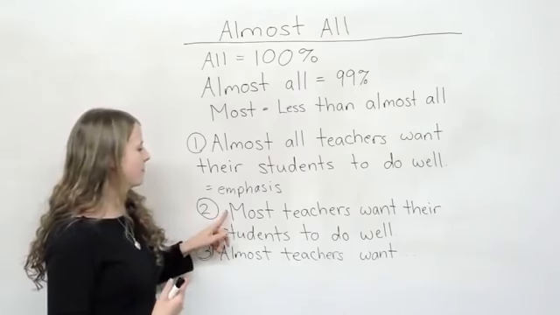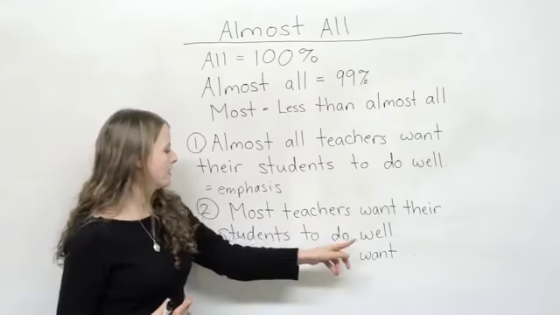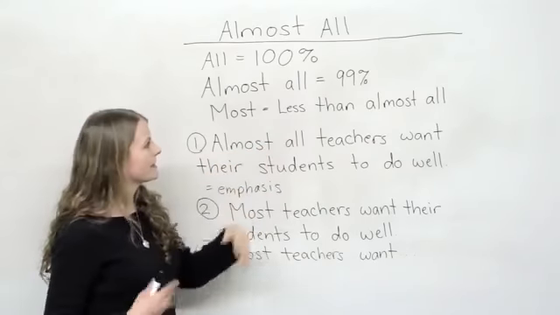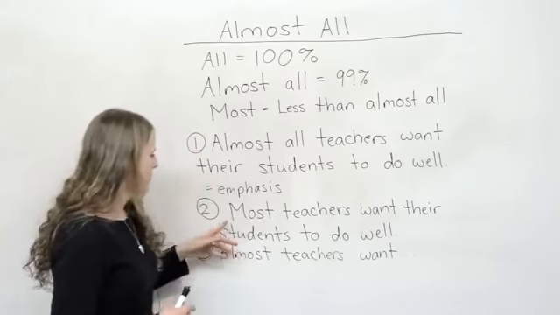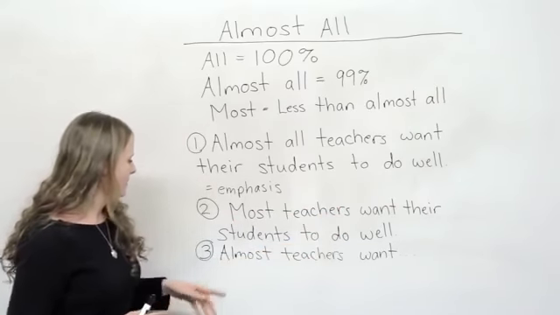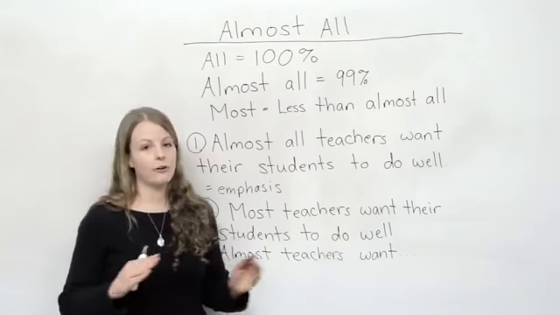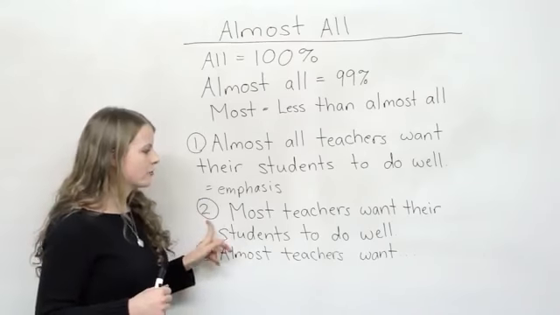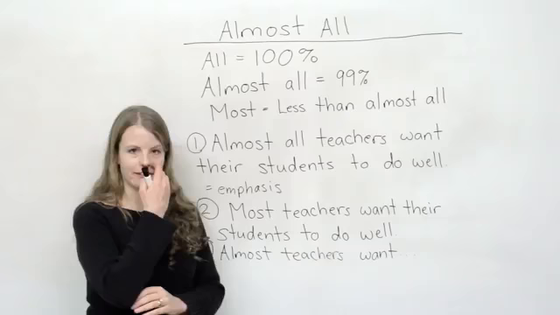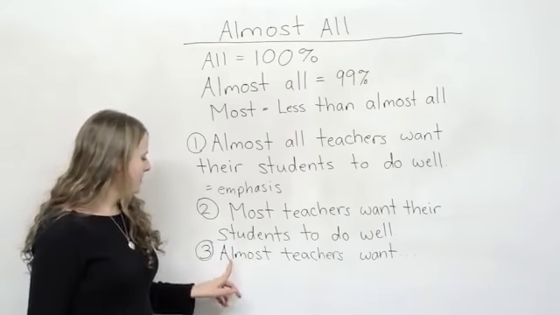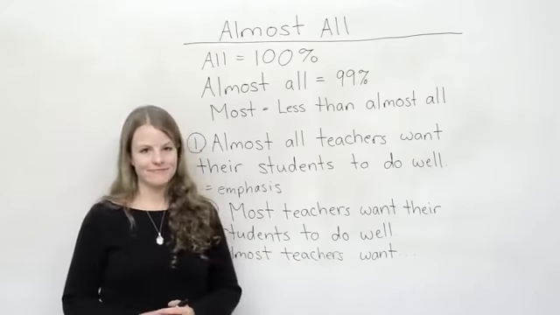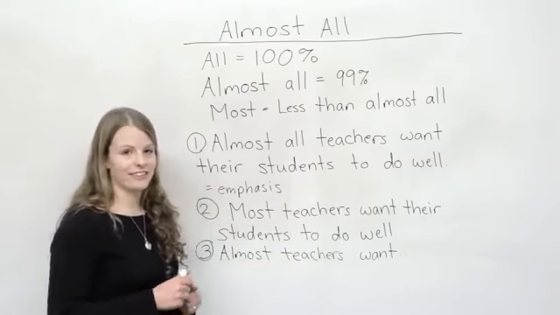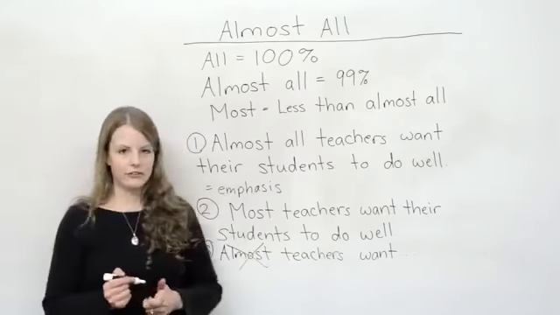And here is a different example. Most teachers want their students to do well. In this case, we have used most. Now again, this is saying that it is less than almost all, but still a large percentage. Most teachers want their students to do well. In this case, there is no emphasis. So in the first case, when we say almost all, there's a strong emphasis. For most teachers, when you use most, there's not a strong emphasis. Last example, almost most teachers want. I didn't finish this example. I'm just showing you this. This sentence is incorrect. I never want to see almost teachers.